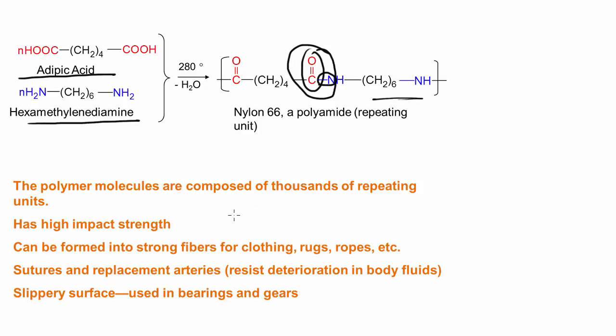We all know about nylon. It's used in clothing, ropes, rugs, and those types of things. Also, it can be used as suture material and also in replacement arteries. So many uses for these polymers. Well, that's it as far as the amides go. Again, I didn't cover everything that was in the chapter about amides, but the only material you're going to be responsible for is what I went over in the video.